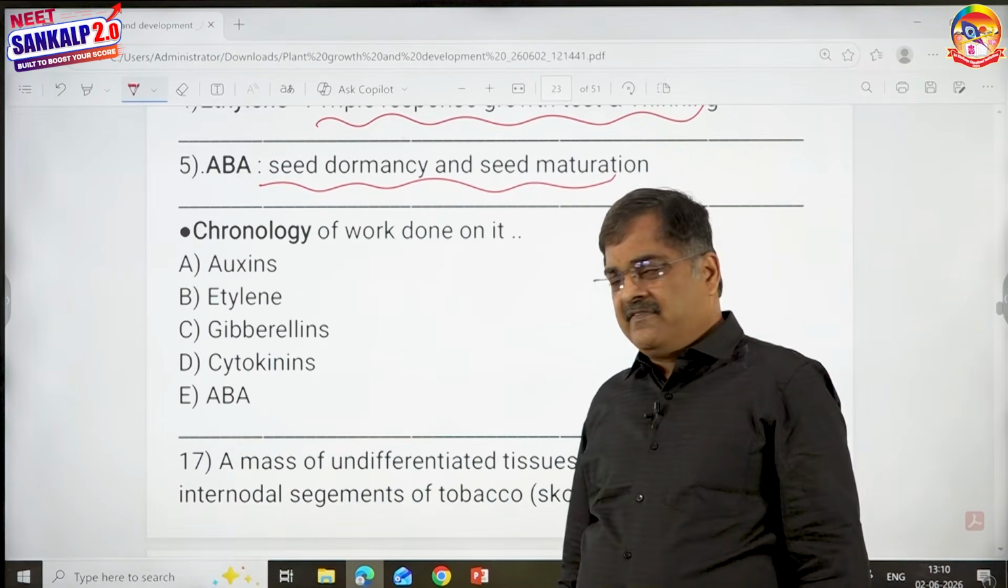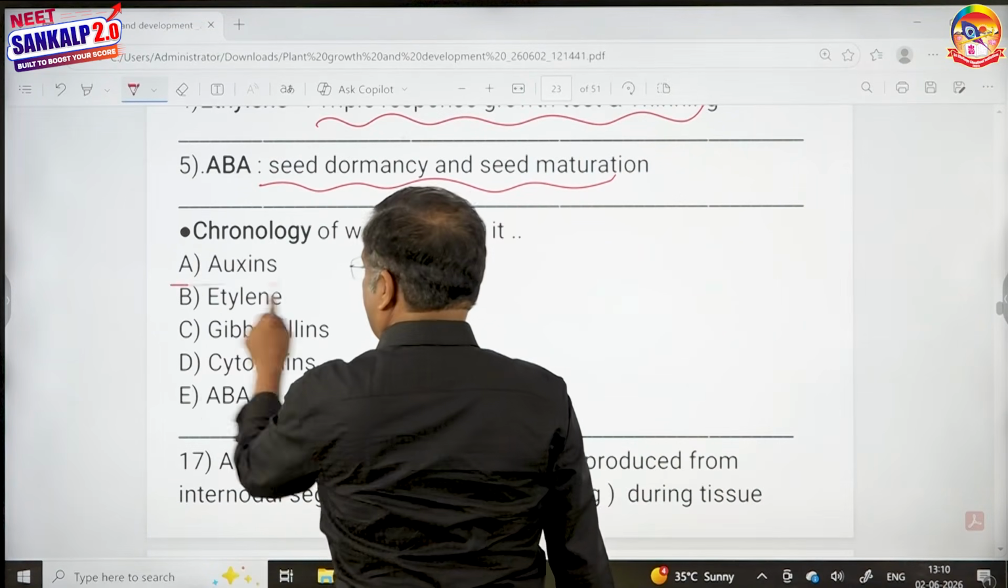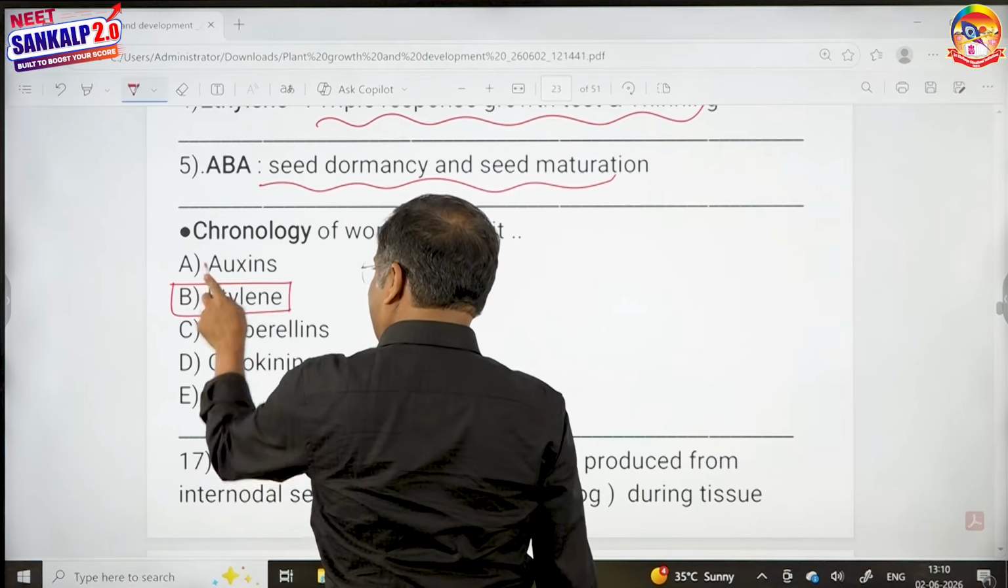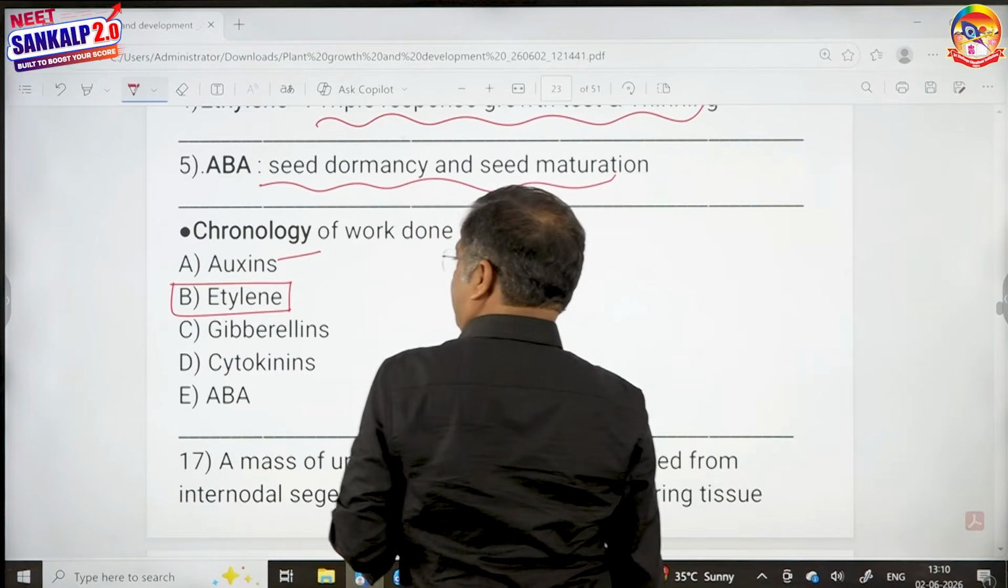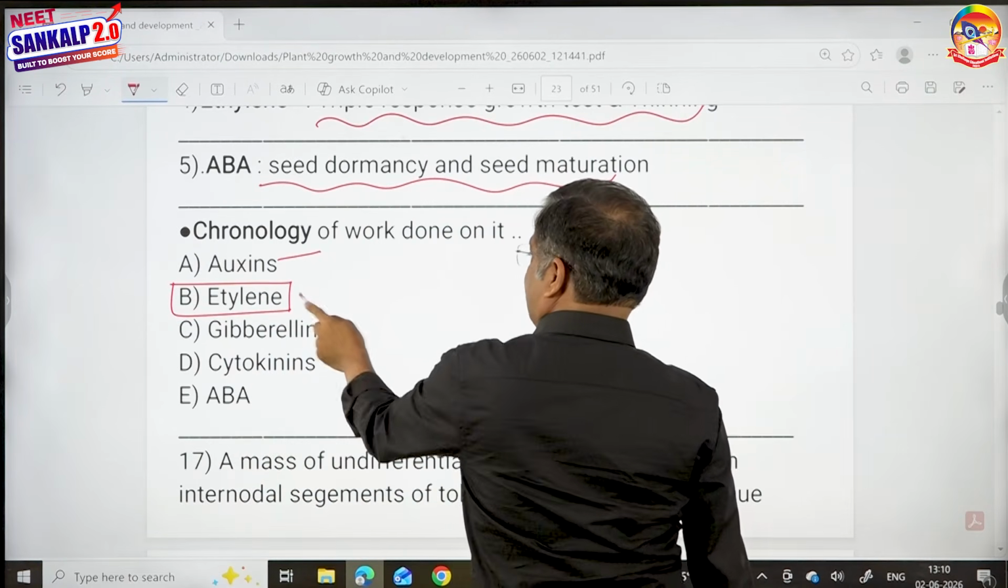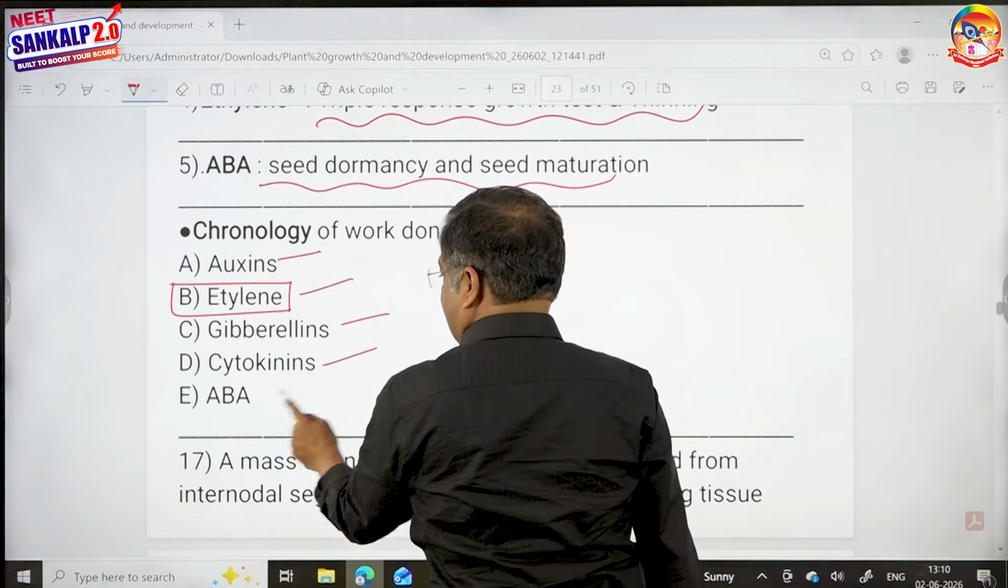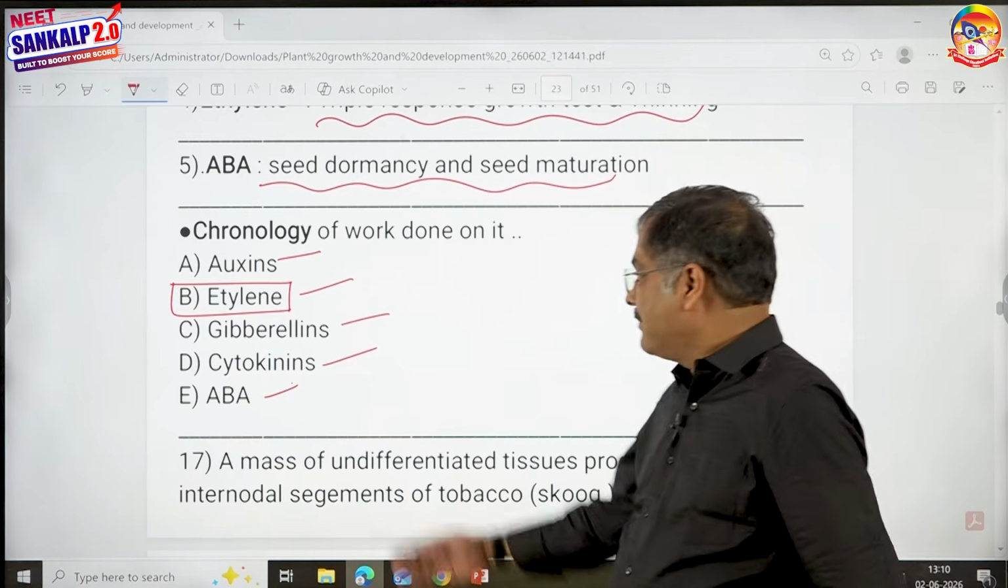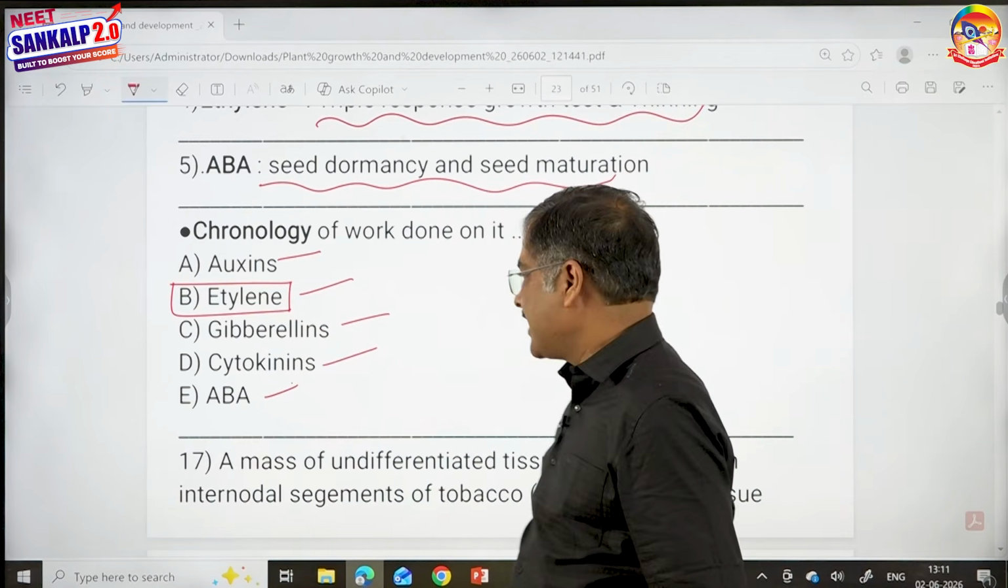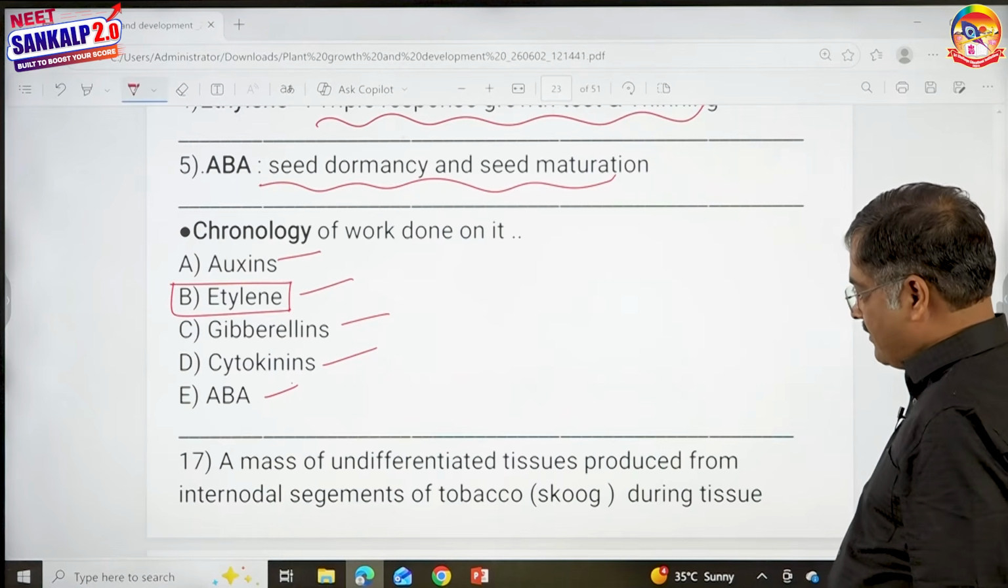This is the chronology of work done. What did I do? I brought ethylene from the last and kept it here. So work was done first on auxin, then ethylene, then gibberellin, then cytokinin, then abscisic acid. I brought ethylene from the last and kept it at second position. So, easy way to remember.